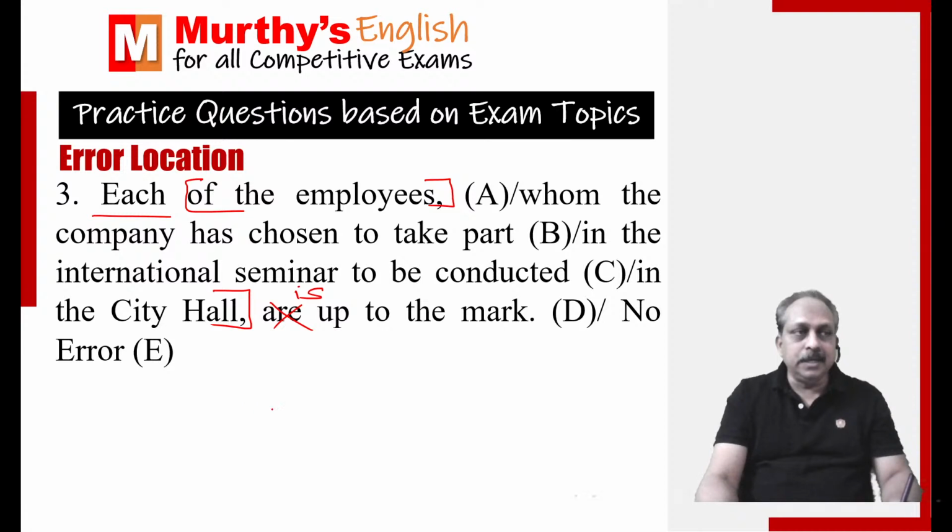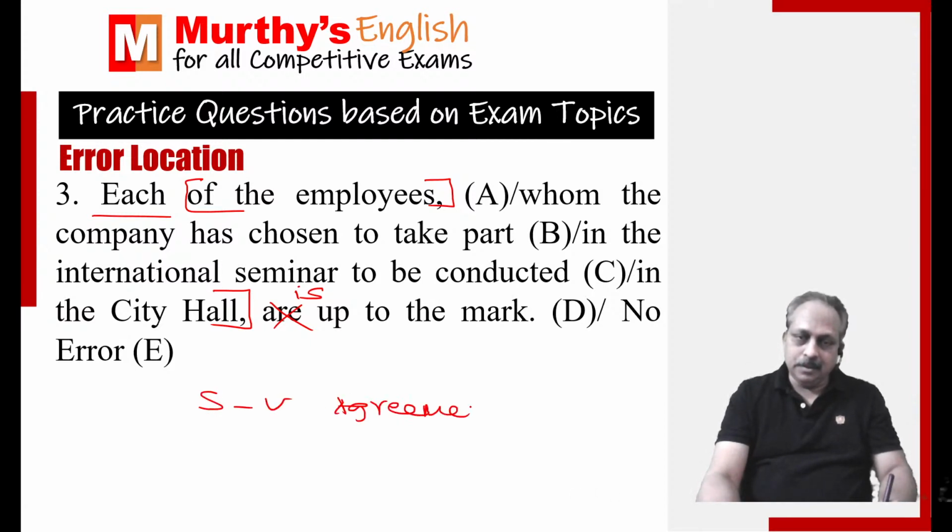It is a question related to subject verb agreement. Each is what? It's a pronoun, a distributive pronoun. Distributive pronouns are three in number: each, either, neither. And there's one important rule. What is that rule? Distributive pronouns always take a singular verb. Based on that, each is up to the mark. Subject verb agreement.